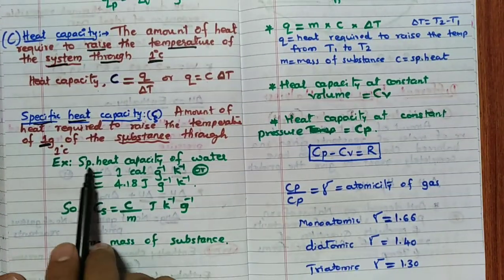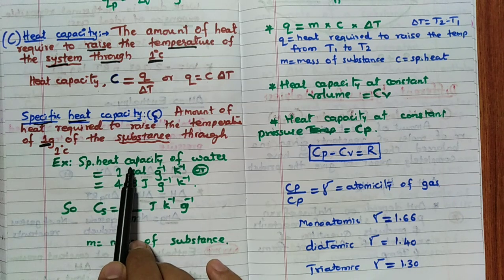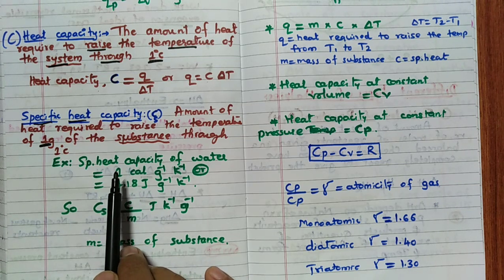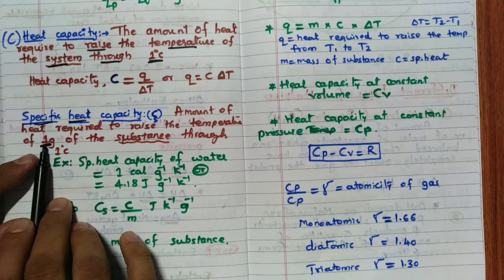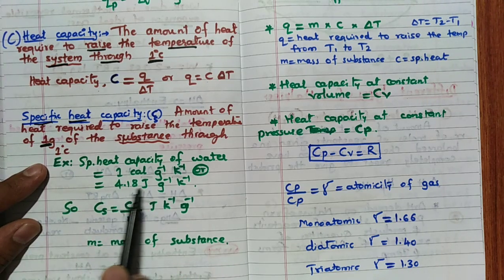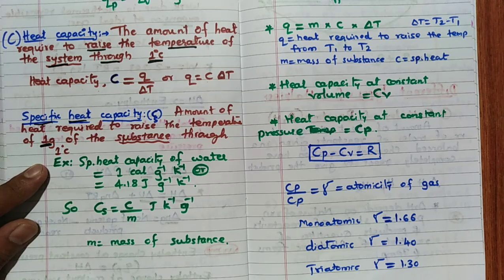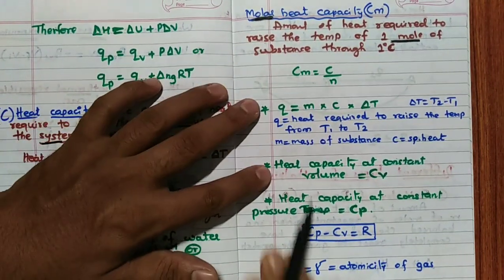So, for example, you see specific heat capacity of water is 1 calorie. What is the meaning? The meaning of this is the 1 gram of the water, if you consider, the heat required to raise the temperature of 1 gram of water by 1 degree Celsius is 1 calorie, nothing but 4.18 joule per gram per Kelvin. So remember that.